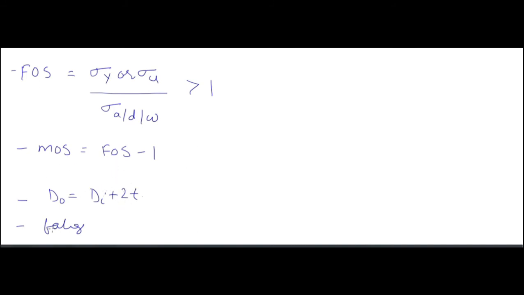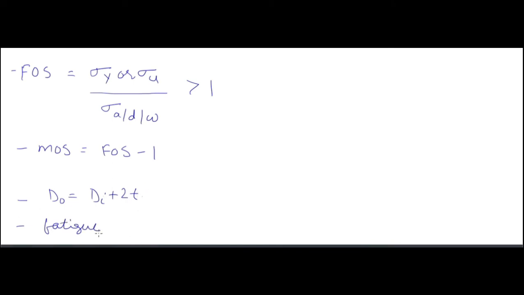Now this is just a small piece of information: Do, the outside diameter, is equal to inside diameter plus 2 into thickness. If you are given the thickness, you can find it using Do is equal to Di plus 2T, where T is the thickness and 2 is multiplied with it. So outside diameter is equal to inside diameter plus 2T. It's a very common thing, not a big deal, but I have written it.